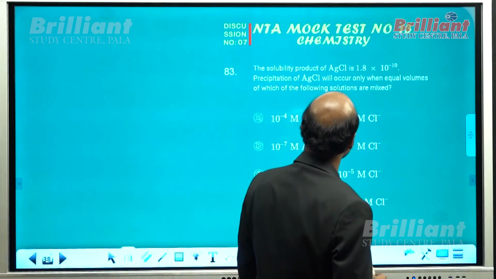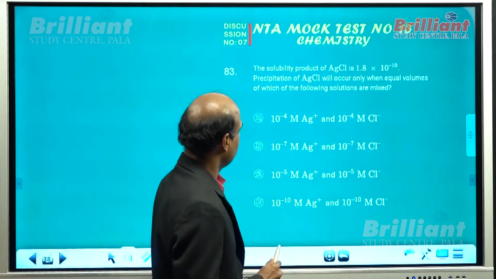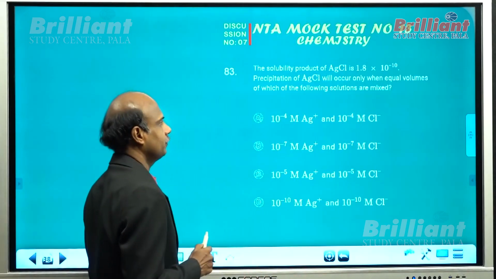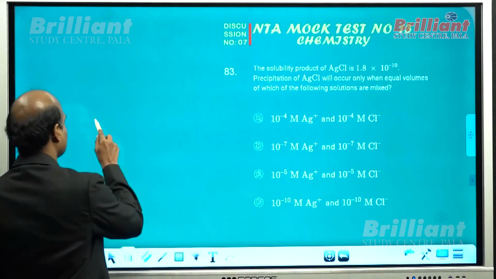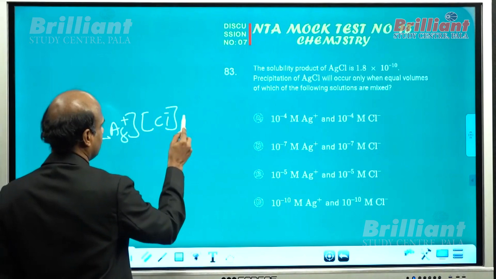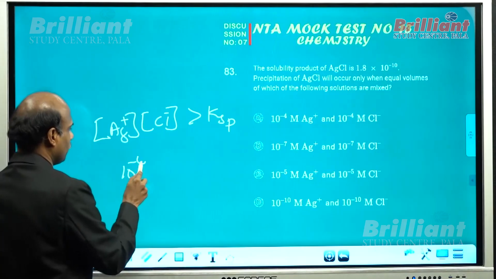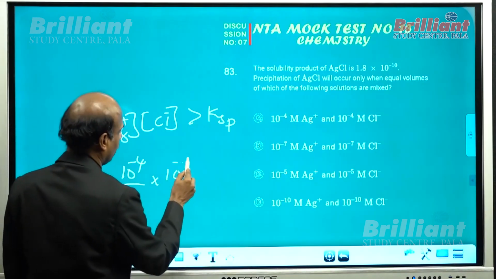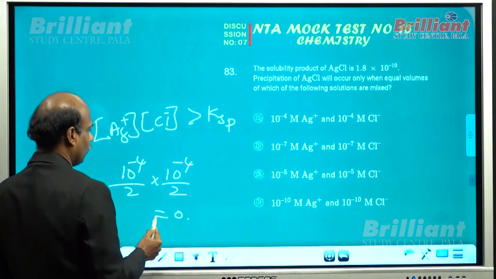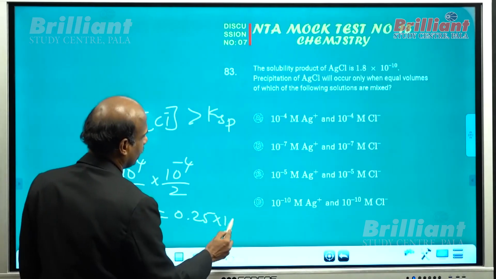What about question number 83 here? Solubility product of AgCl is given as 1.8 into 10 raised to minus 10. Precipitation of AgCl will occur only when equal volumes of the solutions are mixed. Now you know that precipitation occurs only if the product of the molar concentrations exceeds its Ksp. Isn't it? What about the first option? 10 raised to minus 4 by 2 into 10 raised to minus 4 by 2, that will be equal to 0.25 into 10 to the power of minus 8.